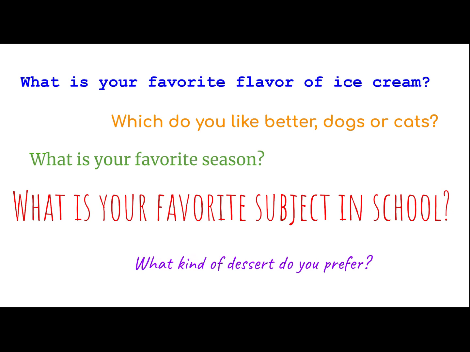So what is your favorite flavor of ice cream? Well, I could choose chocolate, strawberry, sherbet, vanilla, like all these different flavors. Those are categories. Which do you like better, dogs or cats? And I would either have to pick dogs or cats. So it's a category. If you respond with words with an answer, then it's considered categorical. And that's going to make sense when I go over to numerical here in a second.